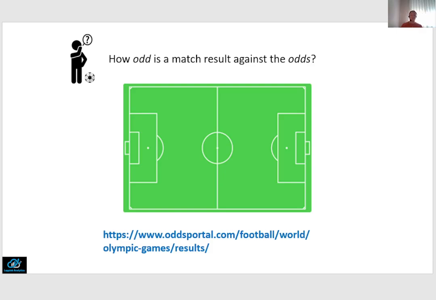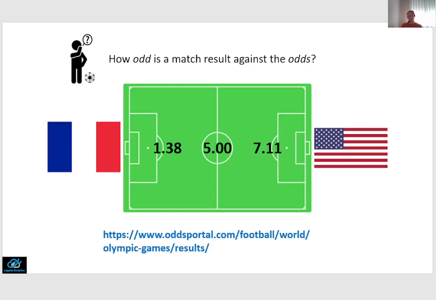Now, one of the men's team's first group round matches that you will find there is that of France versus Team USA. You will find there these betting odds, which, without going into further detail, are inversely related to the probabilities of each of three possible outcomes: France win, draw, or USA win. In other words, the lower the number displayed here, the more likely the chance of that outcome.